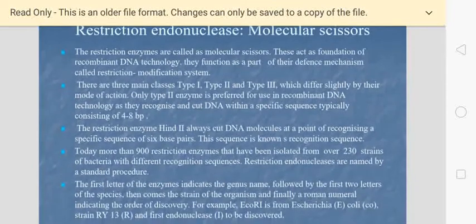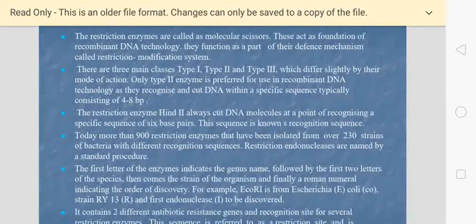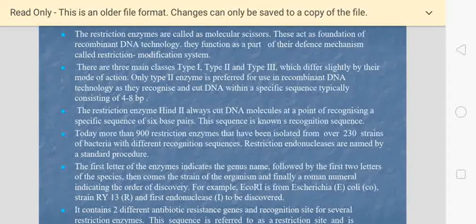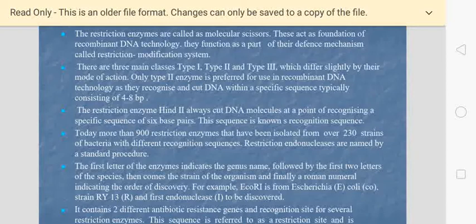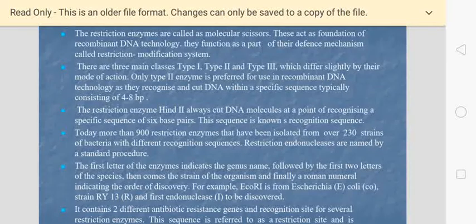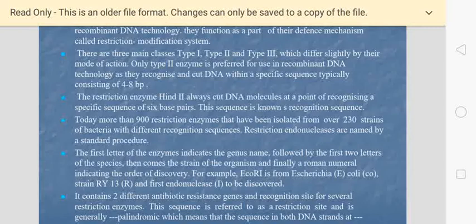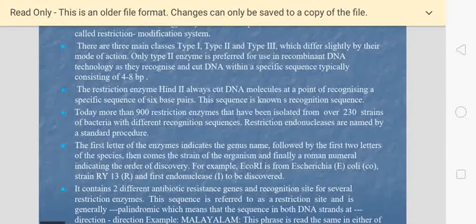There are three types of endonucleases: type 1, type 2 and type 3. There is a slight difference between these three based on the site of action. Out of the three, type 2 is predominantly used in rDNA technology because it can recognize 4 to 8 base pairs. We also saw the HindII endonuclease, which recognizes 6 base pairs and recognizes that particular sequence alone, so we also call this a recognition sequence.